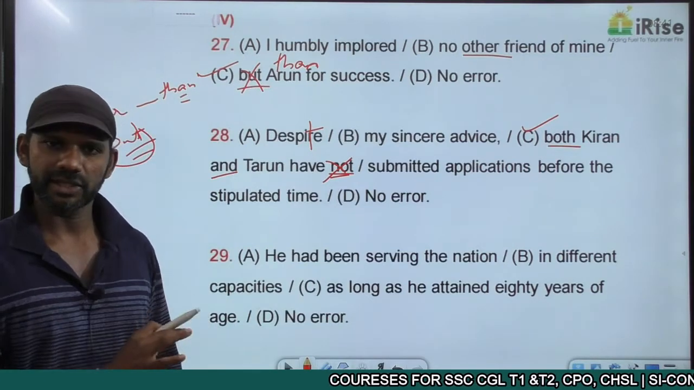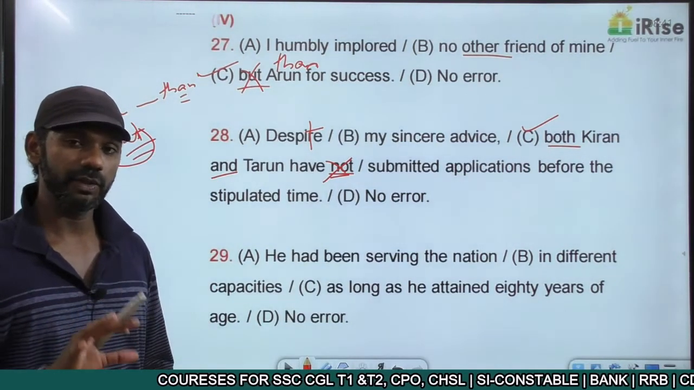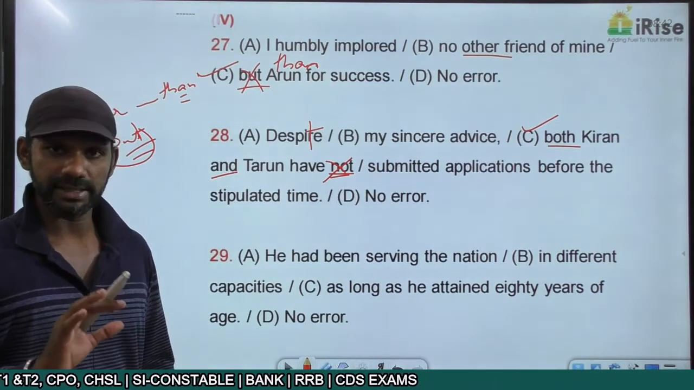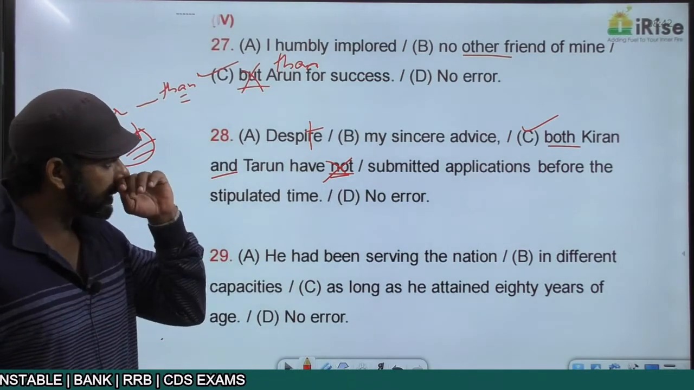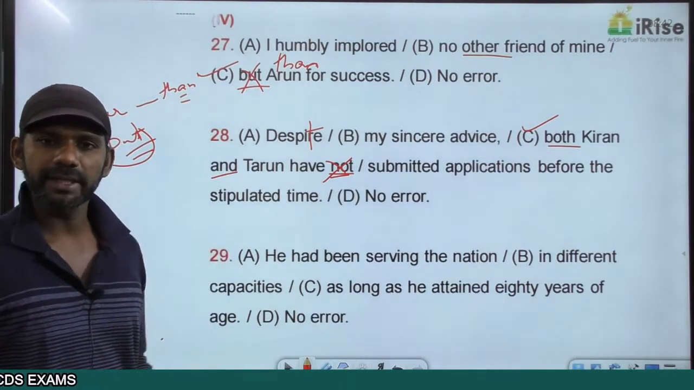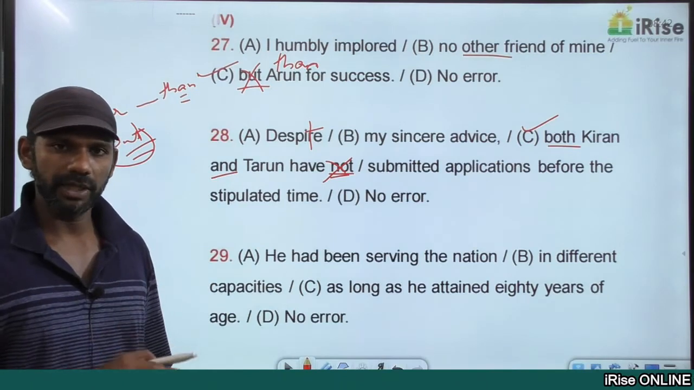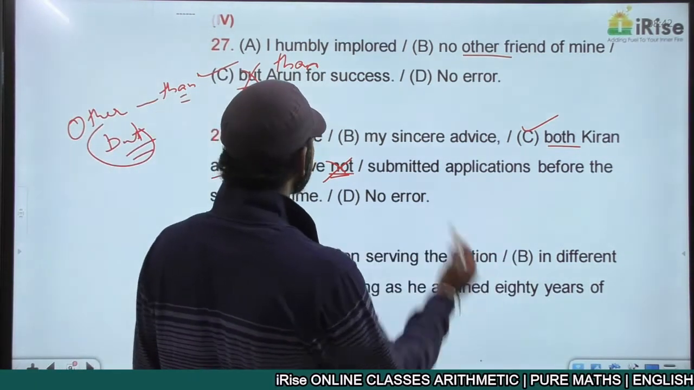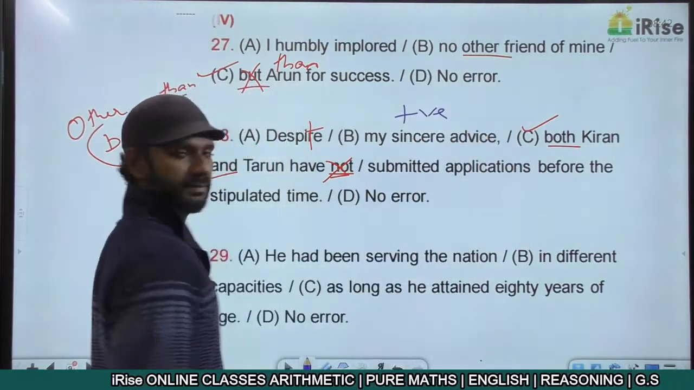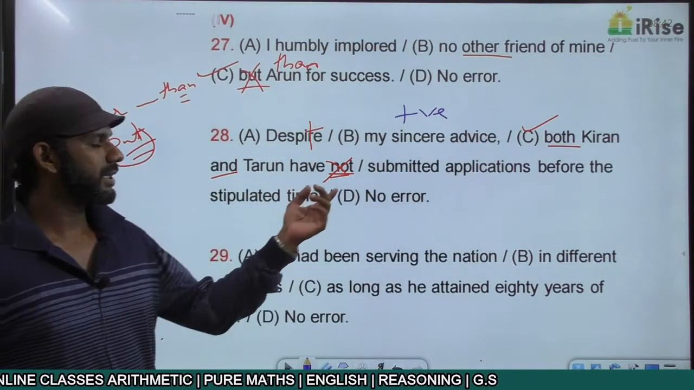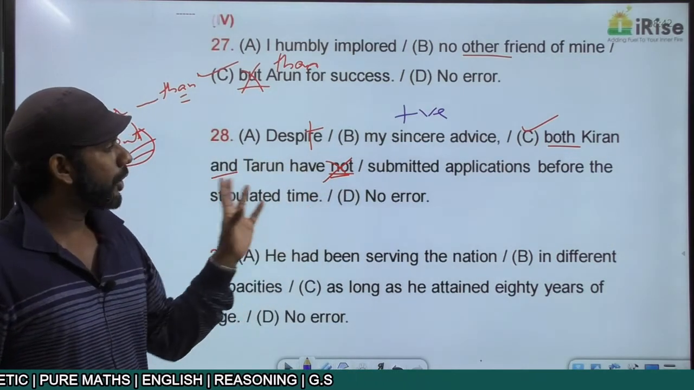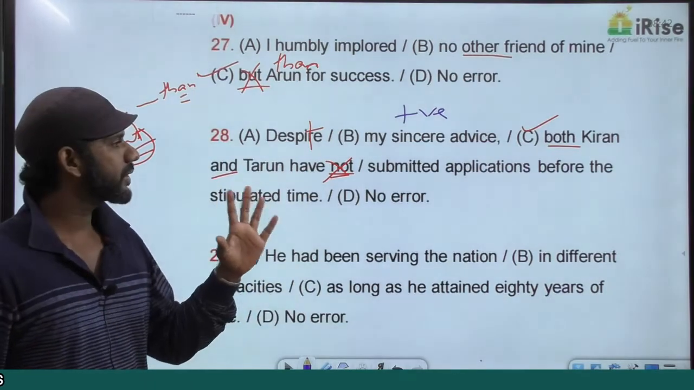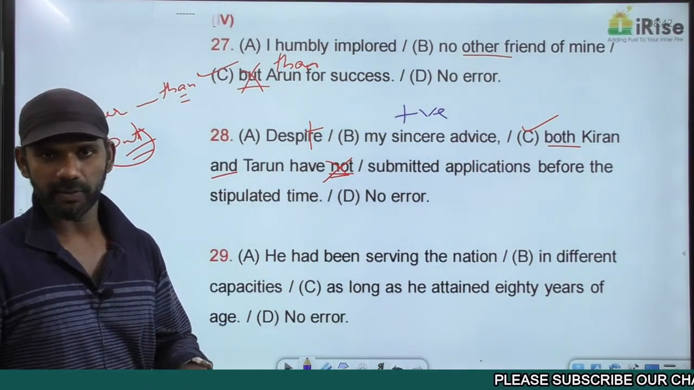But here in our sessions, we will frame the correct answer for you to understand how to frame sentences using different usages, different words. Despite my sincere advice. Despite is a contrast indicator. Must connect one positive idea and one negative idea. The first idea here is my sincere advice, positive. Now in the second idea, if I remove not, both Kiran and Tarun have submitted applications, positive. A contrast indicator can never connect two positive ideas.